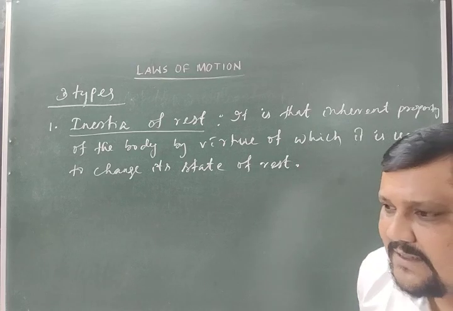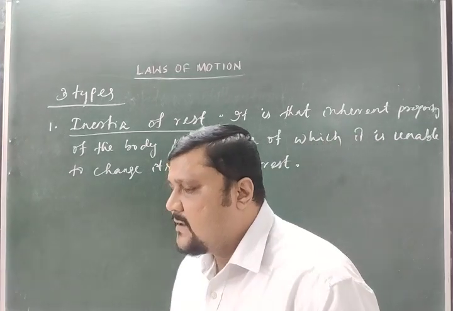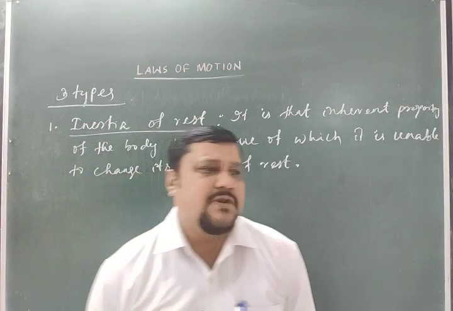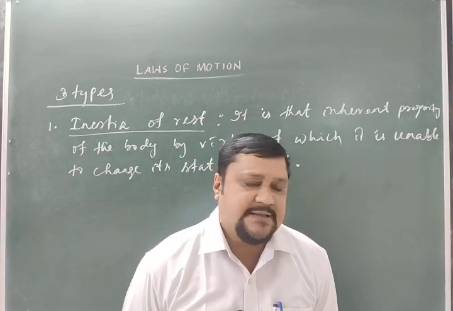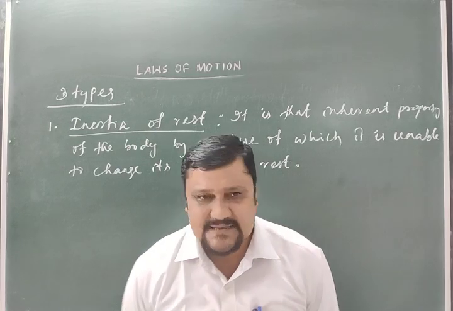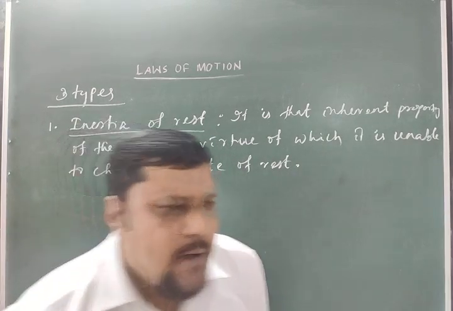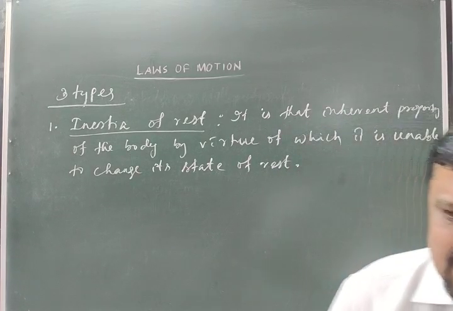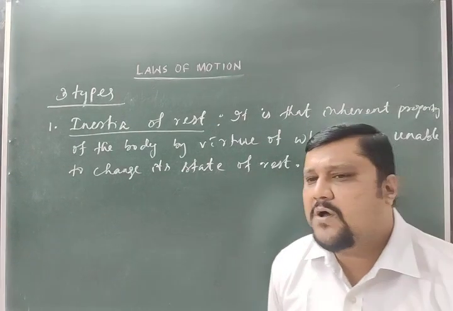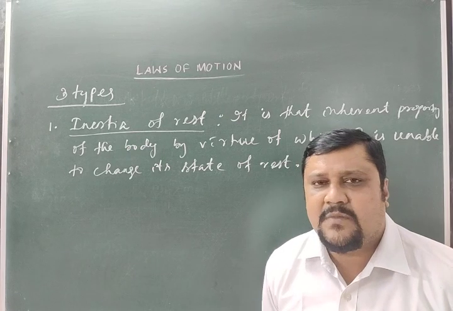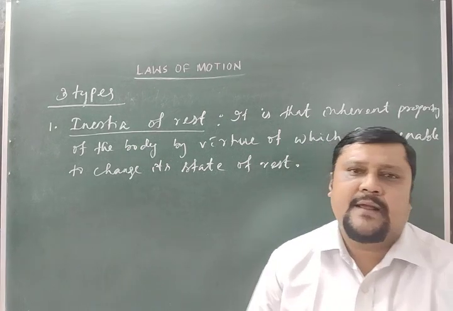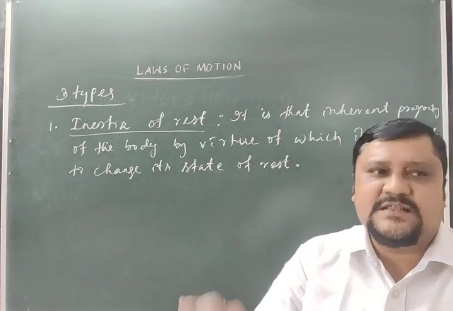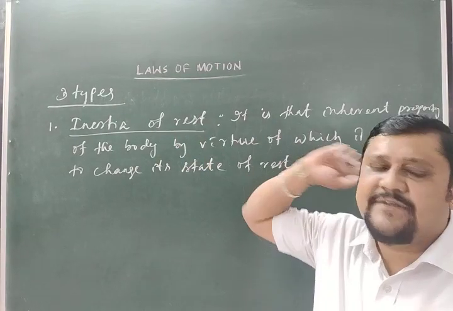So he feels, or the motion of the passenger will be backward, in the opposite direction of the motion of the bus. Why does that happen? Because of this inertia of rest. How will we explain this? Now, when the passenger is inside the bus, the whole system, the two bodies, are at rest. So they are at rest, which means the inherent property of these two is the inertia of rest.